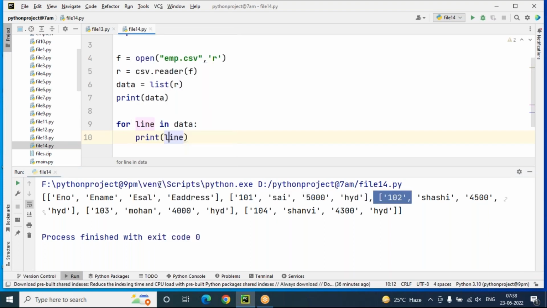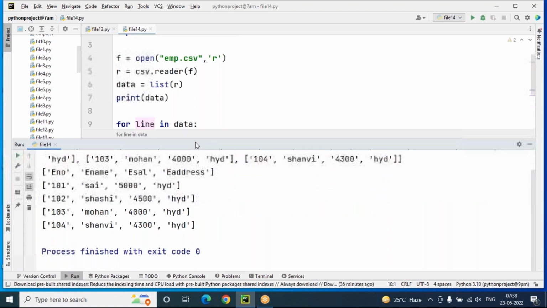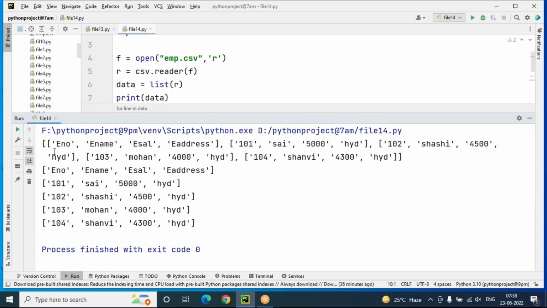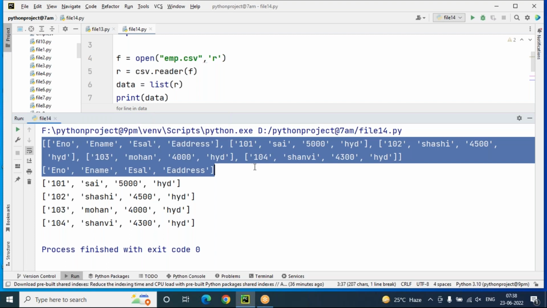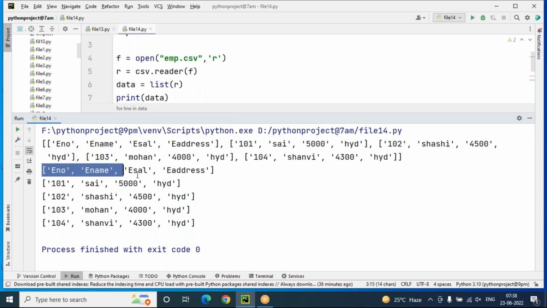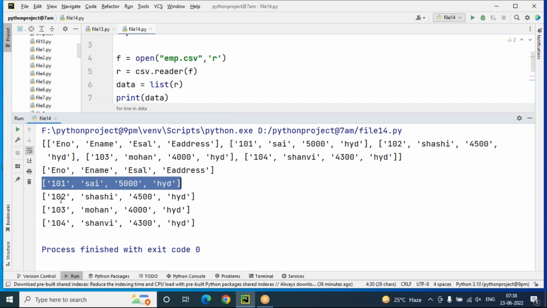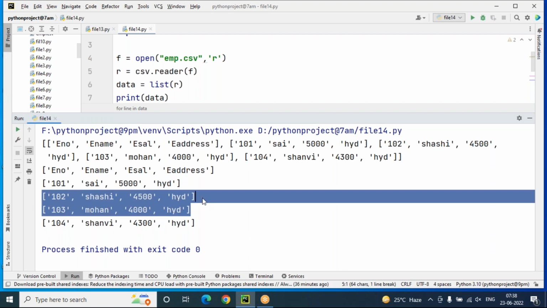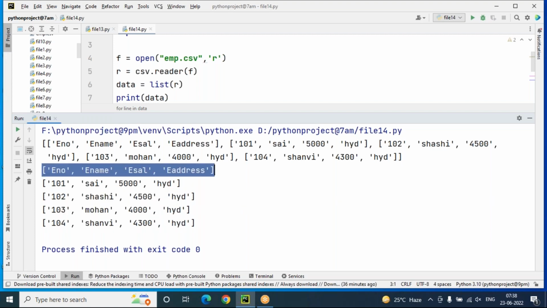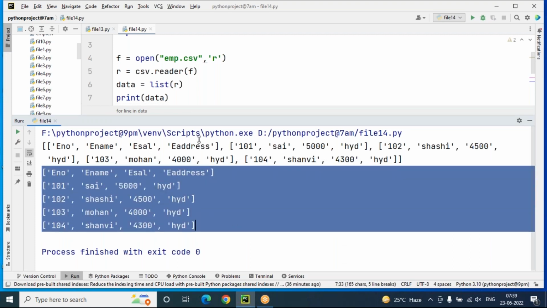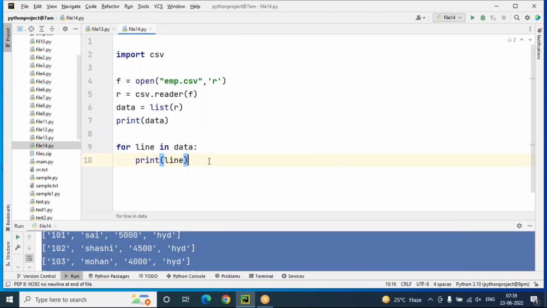But even then, that also I don't need, because each and every line is again in list format only. You can see this is complete list data. From this, each and every line I'm separating them. But this line is also in list format, obviously. This line also is list format, clearly you can see. This is list, this is list, this is list, this is list. Everything is list format only here. But I don't need list format. From that list also I want to extract some data here. How to extract some data here?